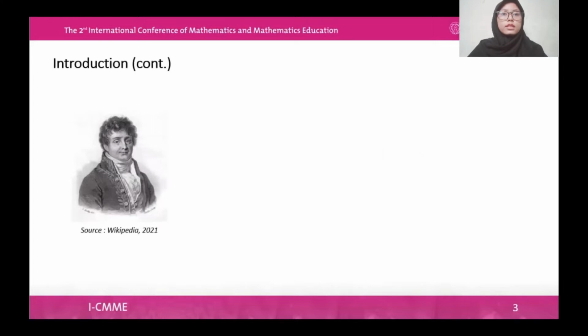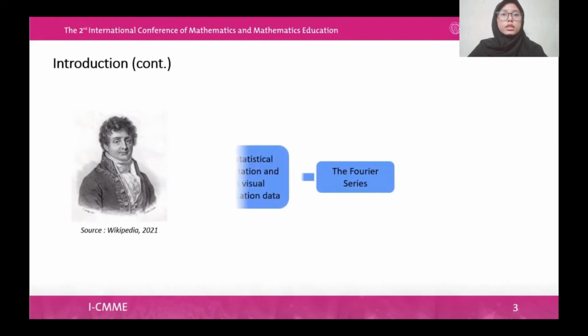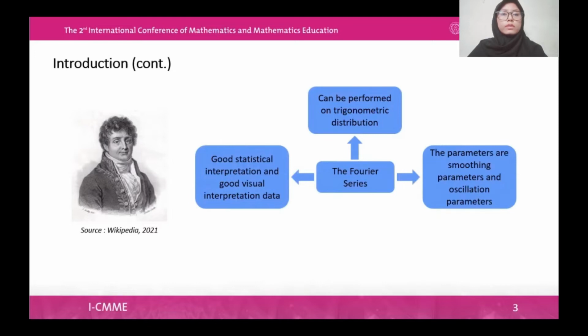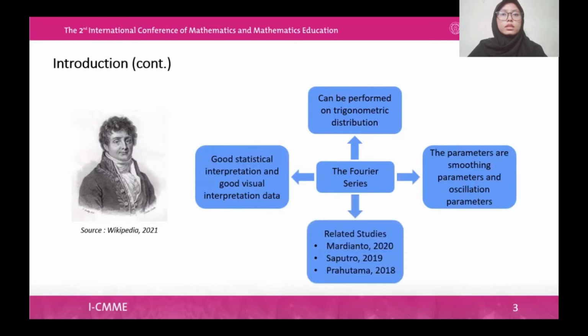Jean Fourier was a French scientist who first proposed the concept of a Fourier series. The Fourier series is a series containing sine and cosine terms, used to represent periodic functions in general. It has good statistical and visual interpretation of data. The benefit is that it can be performed on trigonometric distribution data. The parameters used are smoothing and oscillation parameters.